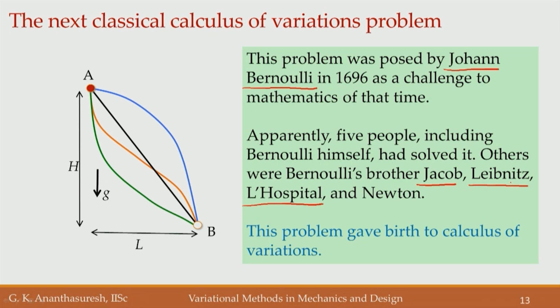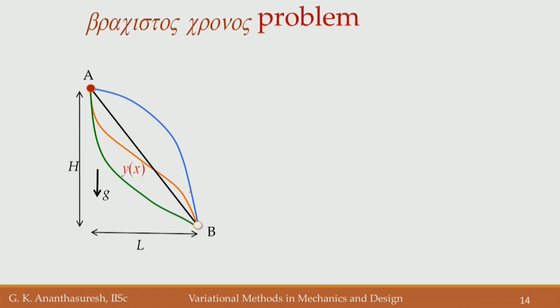Anyway, 5 people solving a problem gave birth to the field of calculus of variations, okay, where the unknown curve, in this case the straight line and a kinked straight line is not a solution, a continuous curve is a solution. That is why this problem has become a classical problem in calculus of variations, and that goes by this name, if you can read it. Okay.